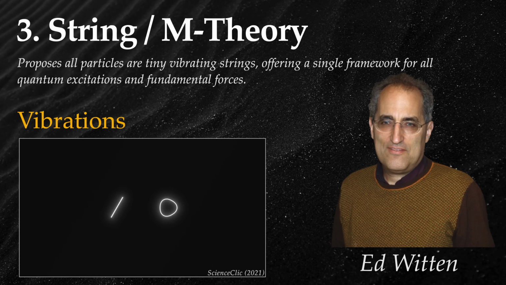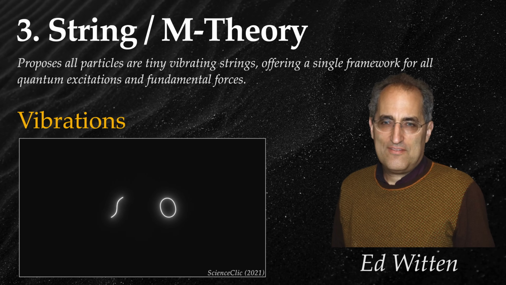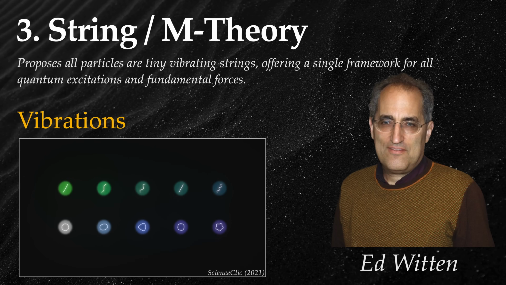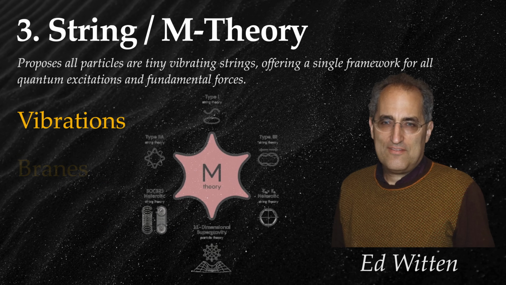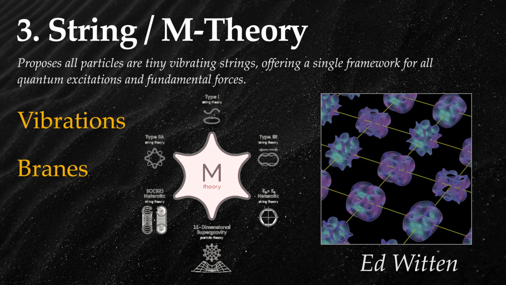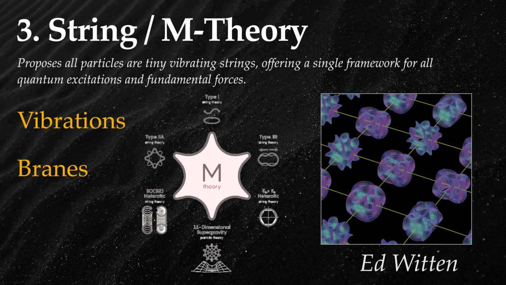Just as a single violin string can produce many notes, a fundamental string can vibrate in various ways, each corresponding to a unique particle with specific properties such as mass and charge. Initially, there were 5 distinct string theories, each with slight variations. Ed Witten unified these as facets of a single, deeper theory.